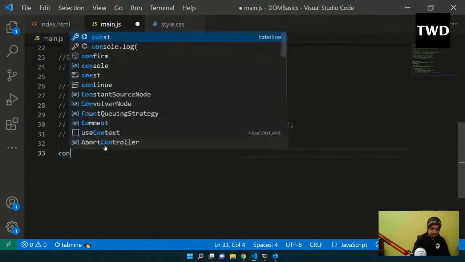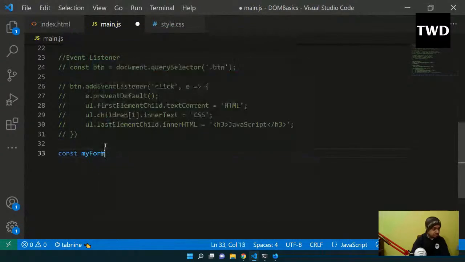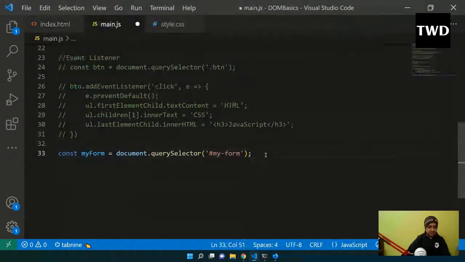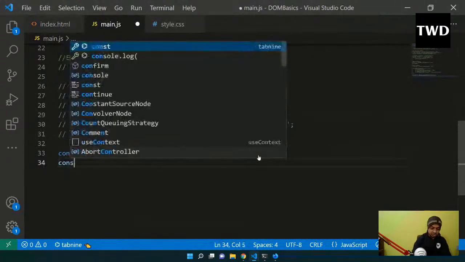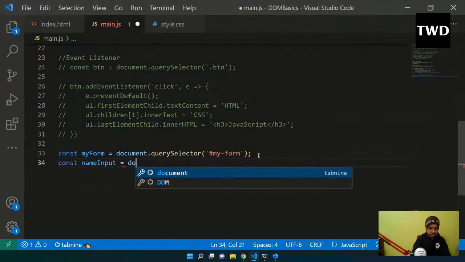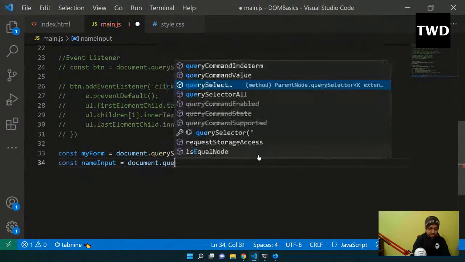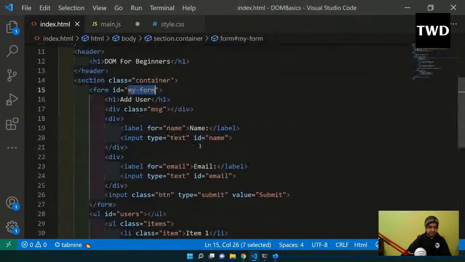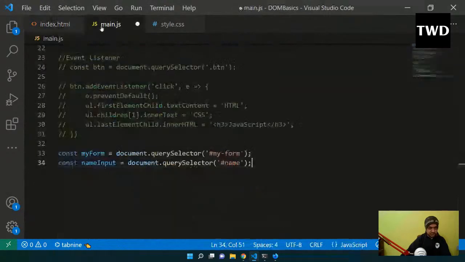So const myForm equal to document.querySelector, the ID myForm, which I am selecting. Then const nameInput equal to document.querySelector name, the ID name, I'm choosing this.